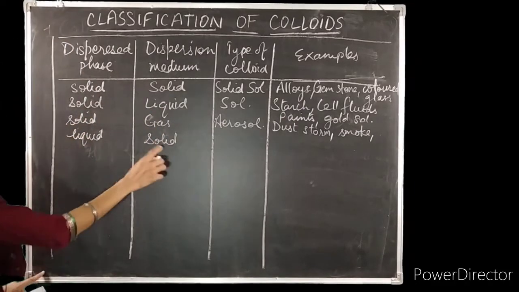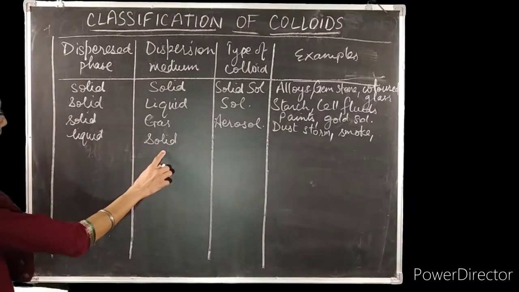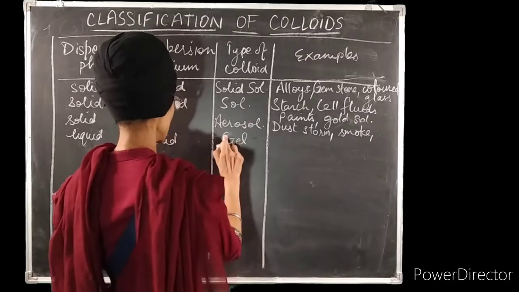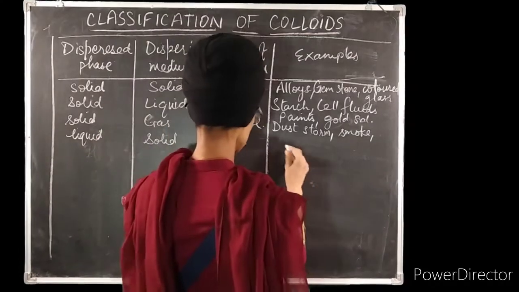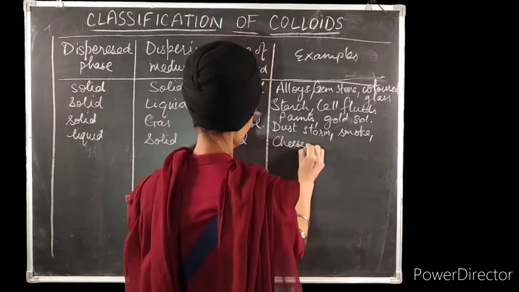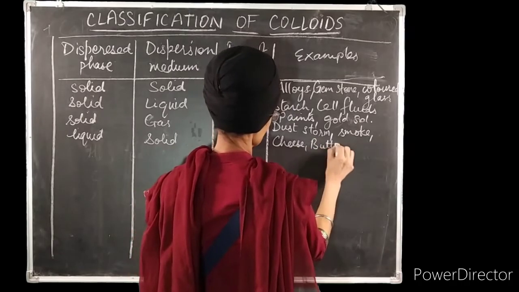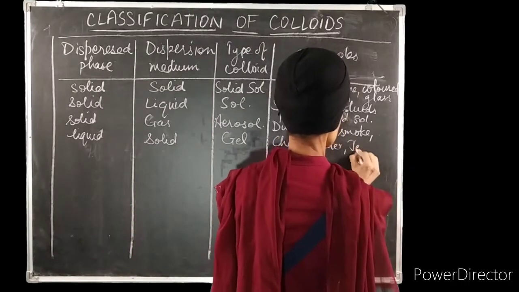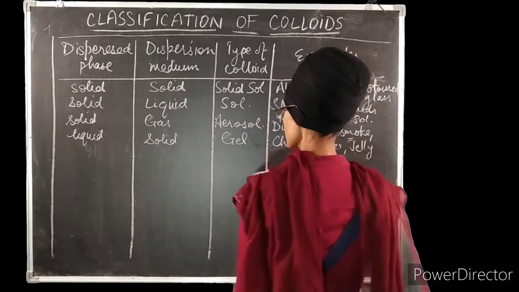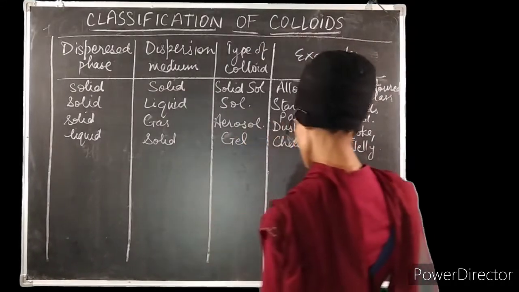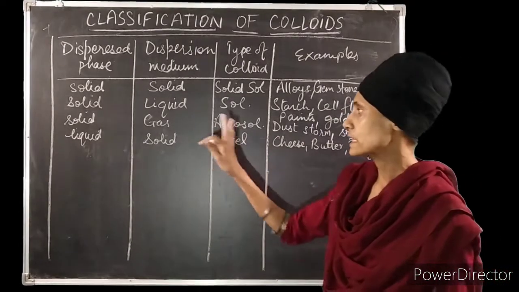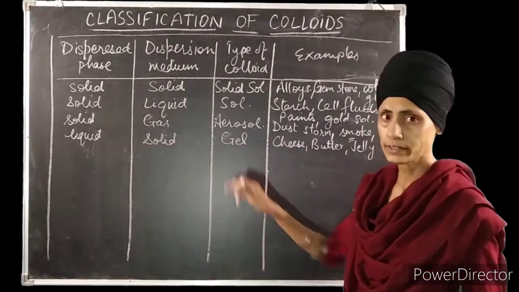So it is a liquid in solid type colloidal solution, which we usually call a gel. Examples of gels are cheese, butter, jellies, hair gel, etc. In the CBSE exams, a question may be asked: what is a gel? In answer to that you have to write that it is a liquid in solid type colloidal solution.